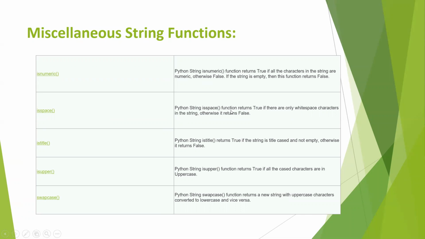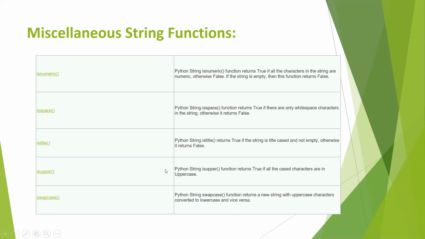Here it is the main function. It means the string contains only spaces. Other than spaces, like number, character, anything, it will give false. istitle. istitle means here the first character in a word, or the first letter in the word, is capital, then it will give true. Other than that it will give false.